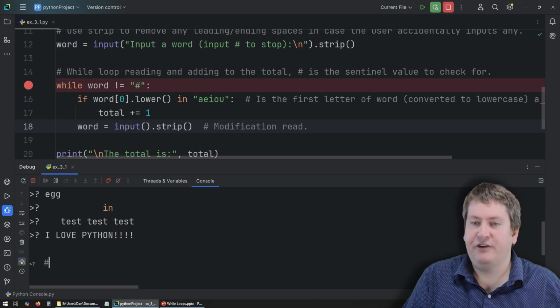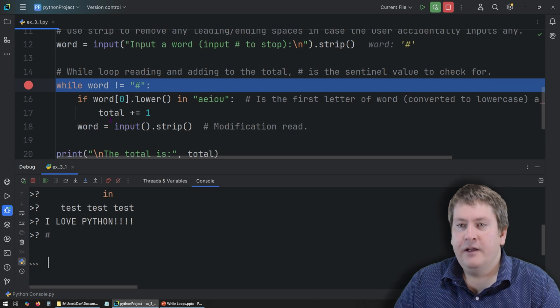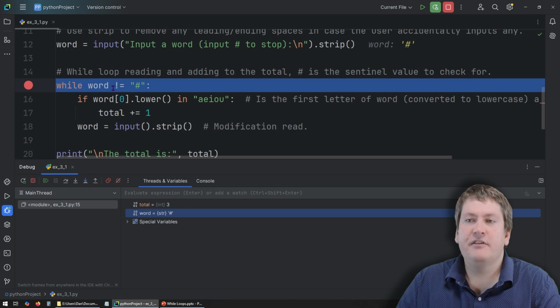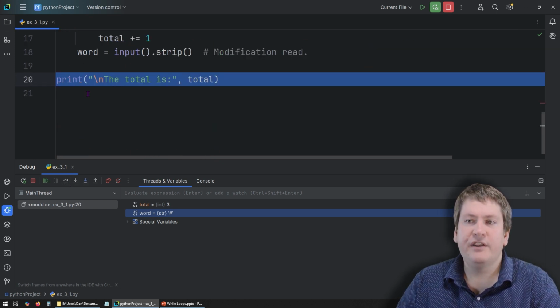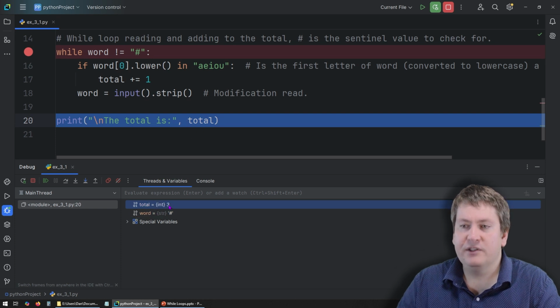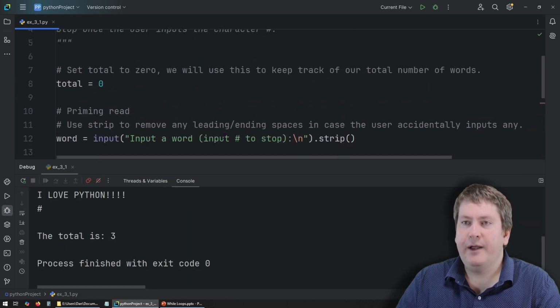This time we'll put in the hash symbol. This is our sentinel value, so it should make us stop. Okay, so we can see the string's now equal to exactly the hash symbol. We've restarted, so it's going to check word not equal to hash. This is going to be false because it is equal. And when this becomes false, it means we're going to jump out of the loop. And we go to the first line after the loop, which in this case is the print line. It's going to say the total is whatever's currently in total, and we can see that is equal to 3. So in the console, we should get the total is 3. And we do. So that seems to be working okay.